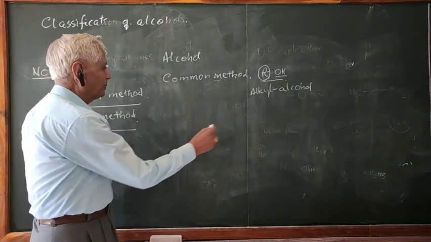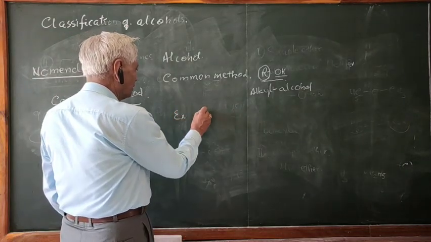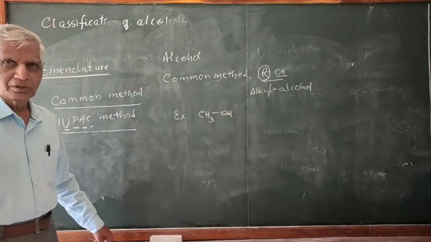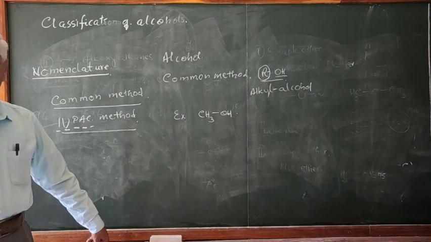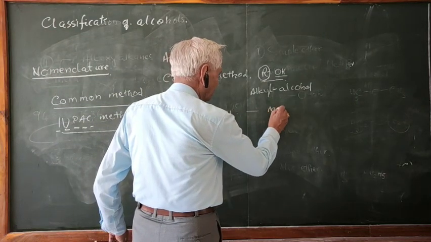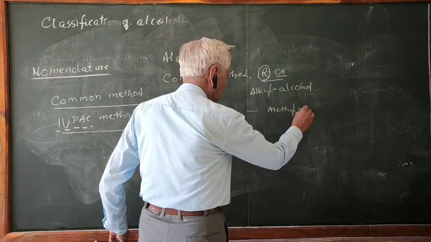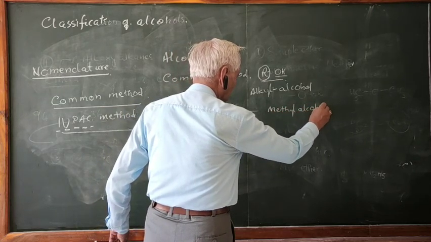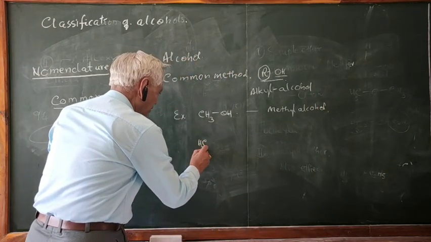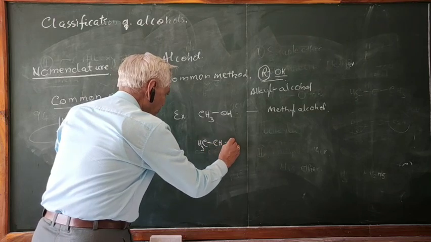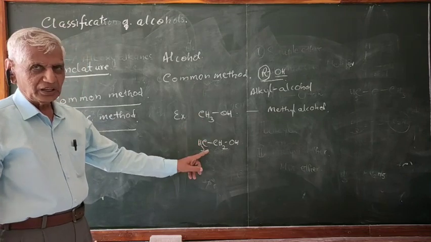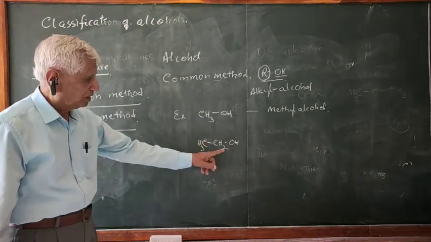Let us see a simple example. CH3OH. This is a methyl group and alcohol group there. Therefore, the compound is called, by the common method, methyl alcohol. Another example: CH3CH2OH. There are two carbon atoms, meth, eth. So this is an ethyl group with alcohol.